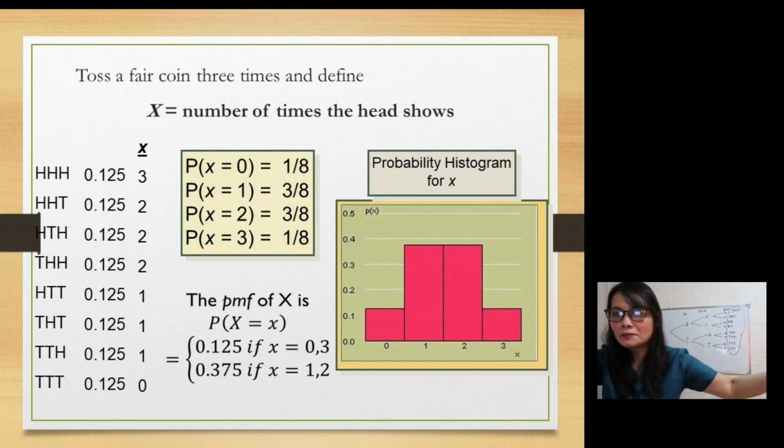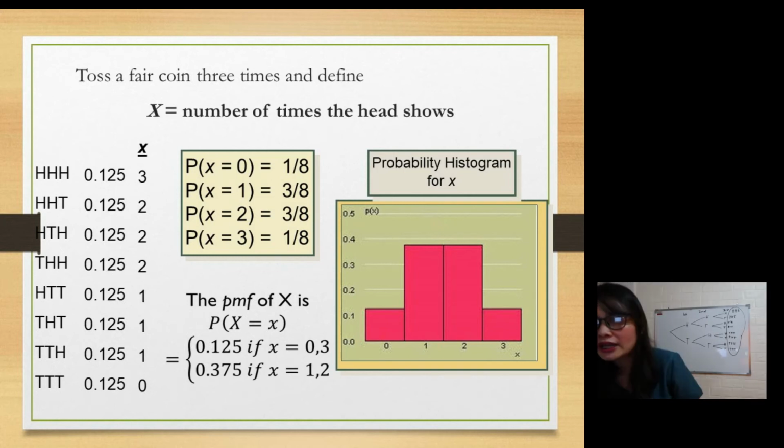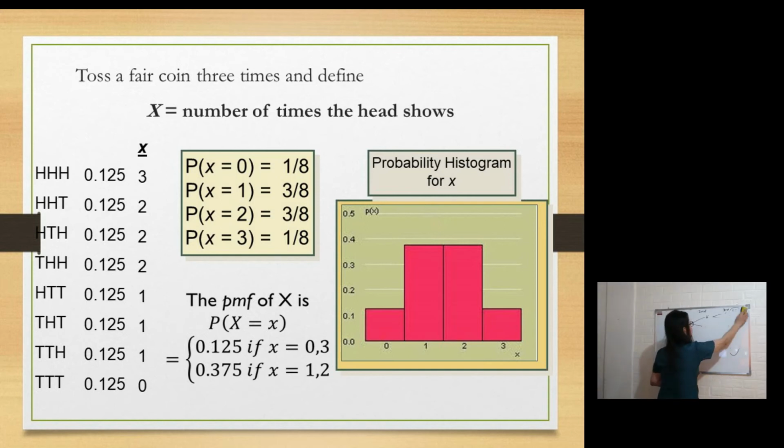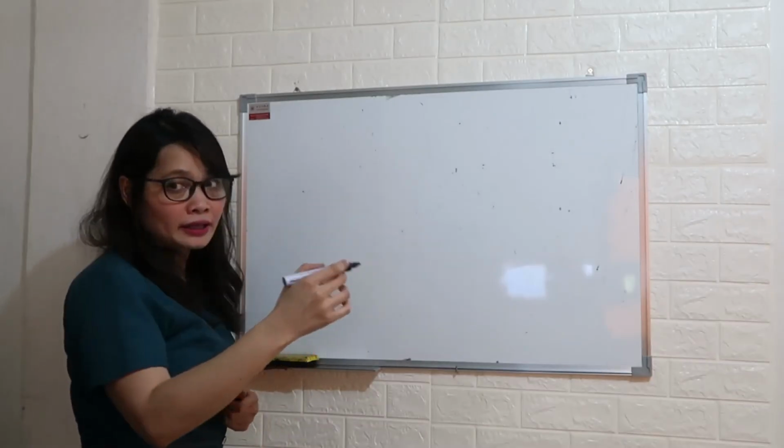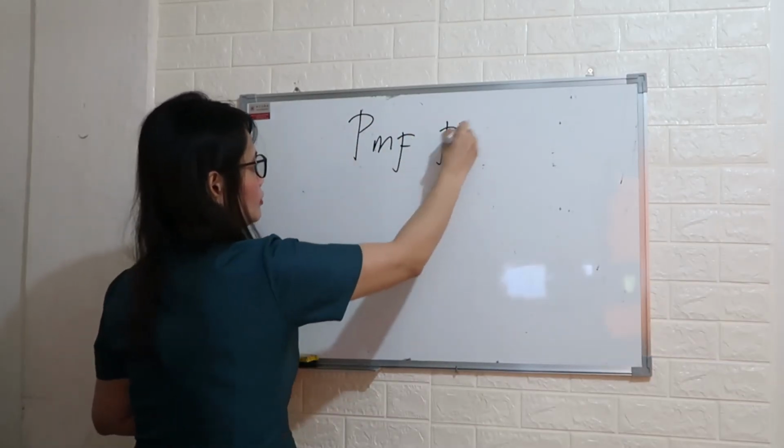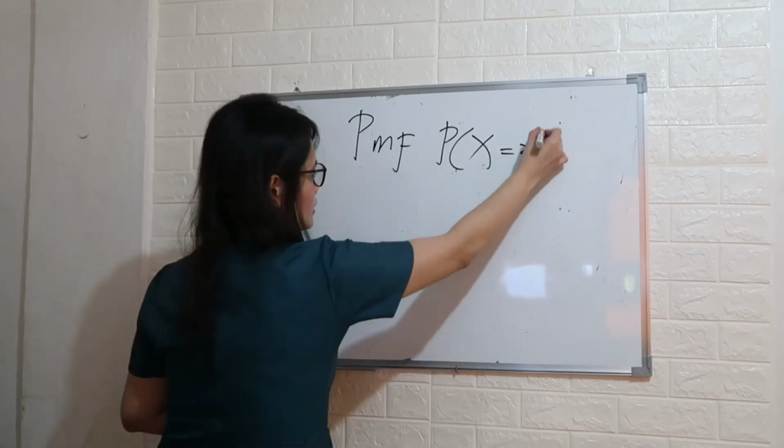So we're done with the table, we're done with the graph. Using a formula, how do we write the probability mass function? The probability mass function of X is the probability that the random variable X is equal to x, for example 0.125. What is 0.125? How do we write the probability mass function using the formula? So the probability mass function of the random variable X equals x.